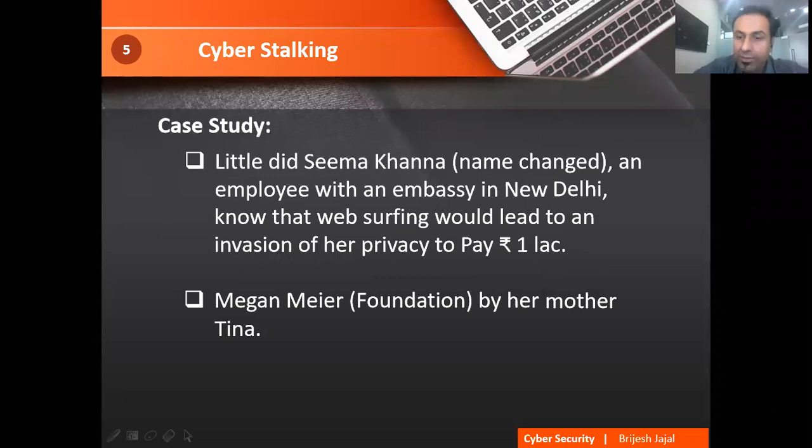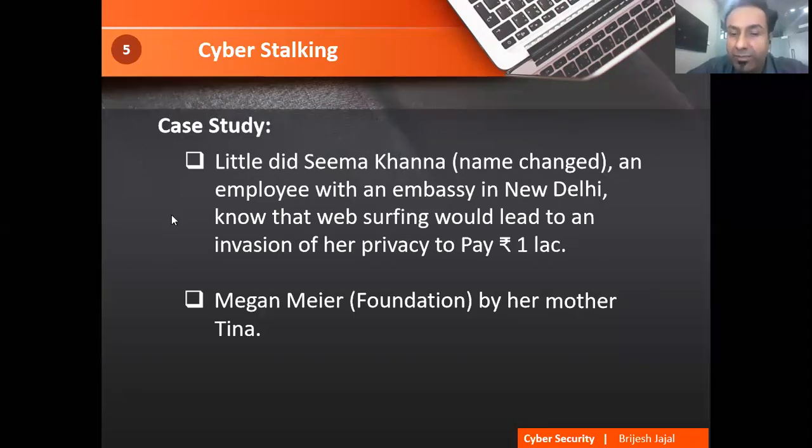We'll take one example of one lady. I have changed the name over here because we cannot disclose the name. She was working in the embassy in New Delhi, and someone had taken her photographs and was saying that these photographs I'm going to put on an obscene website. If you don't want this, then you have to pay me 1 lakh rupees. So such things are happening. This is an example of cyber stalking.